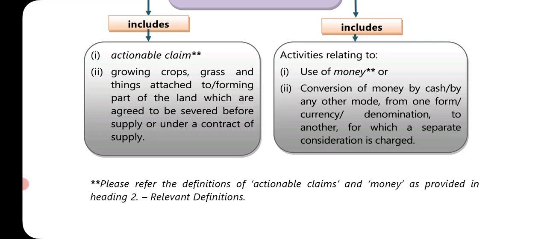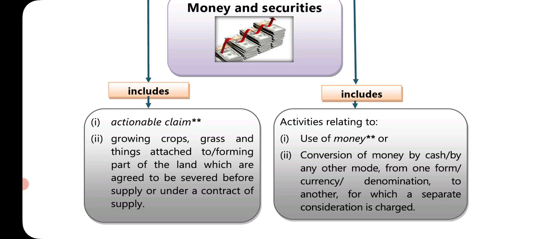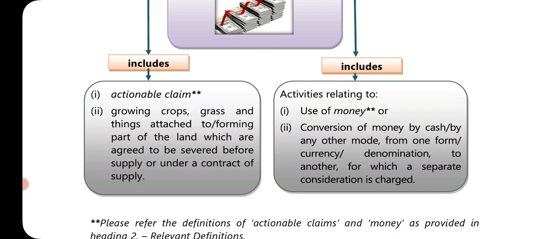So activities relating to use of money or conversion of money by cash or by any other mode from one form of currency denomination to another, for which a separate consideration is charged, means where there is an exchange of currency. Okay, they charge you some commission. So whatever commission is charged, that is again part of the service, and GST will be paid on the same. Likewise, actionable claims are also part of your goods.